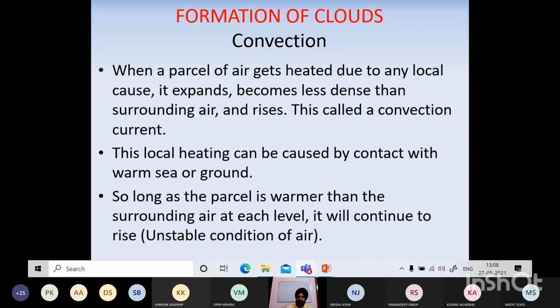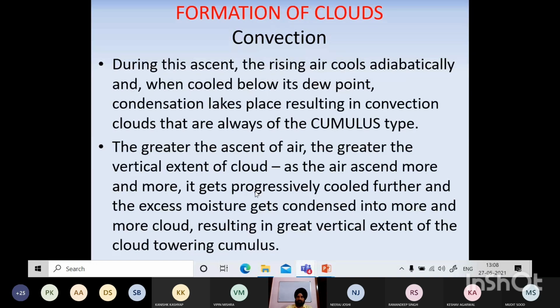And during this ascent, the rising air cools adiabatically, and when cooled below its dew point, condensation takes place, resulting in convection clouds, always cumulus type. So greater the ascent, जितनी air जो है rise करती जाएगी, उतना greater vertical extent of the clouds you will find. So this is again three basically methods आपके: turbulence, orographic lifting, convection, and fourth is again your frontal.